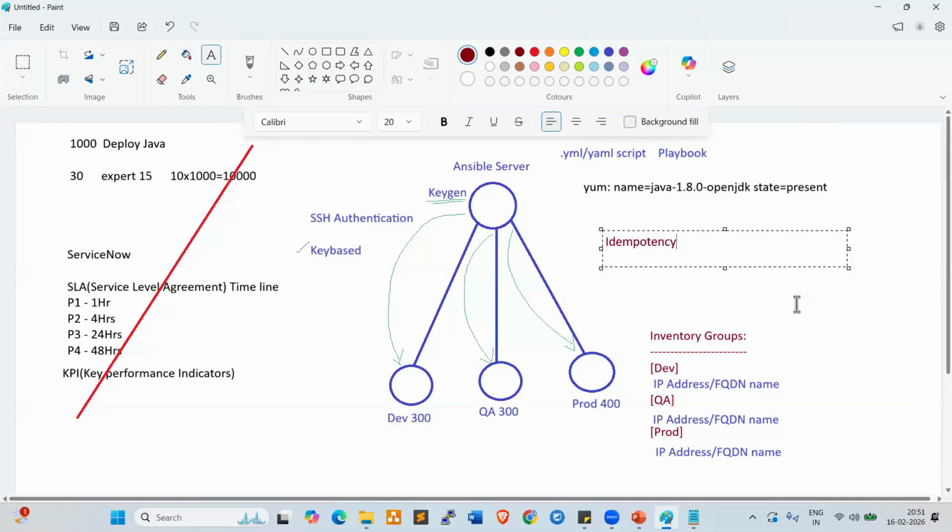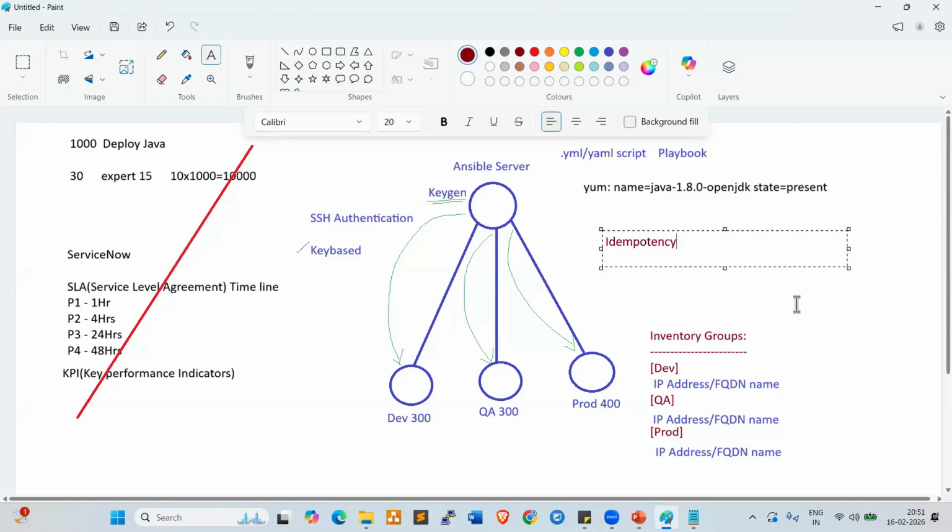Whereas Ansible is fully robust. When we trigger the playbook on 1,000 servers, whatever servers already have Java will not be disturbed by Ansible. It will tell you clearly which Java version is running on those servers.